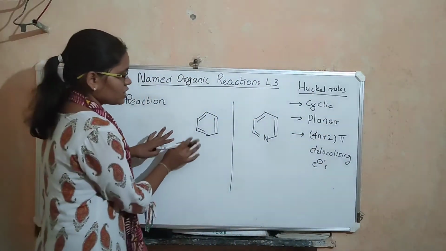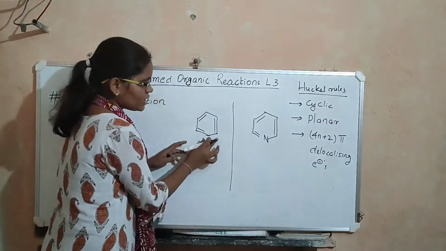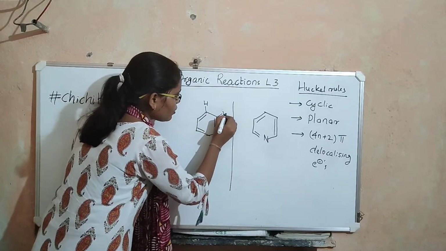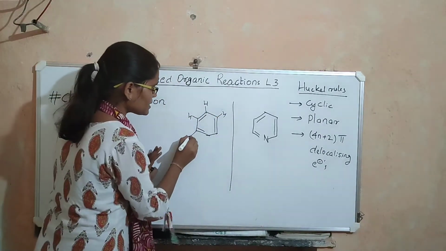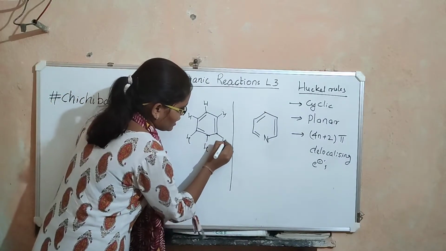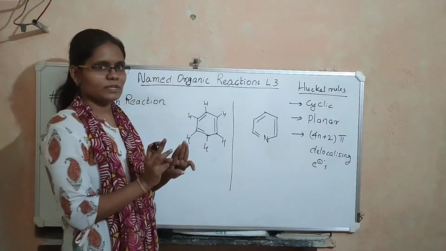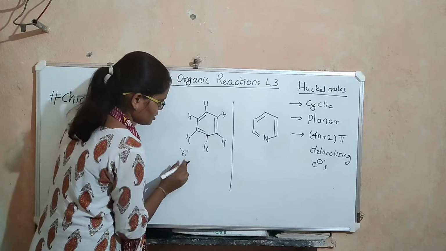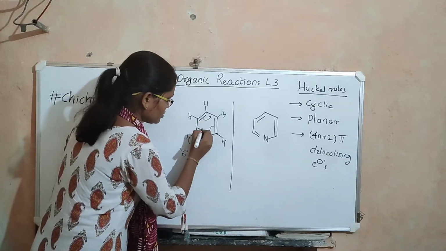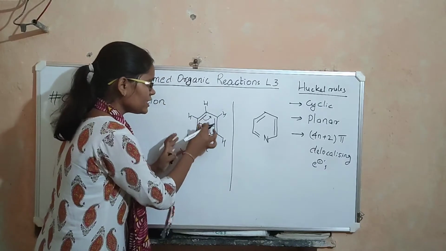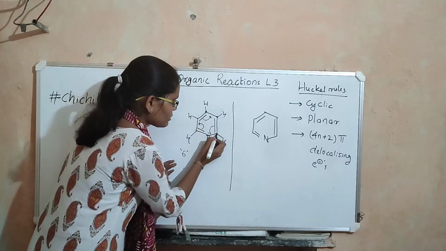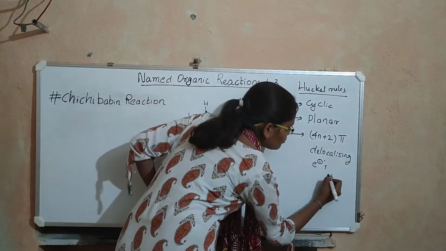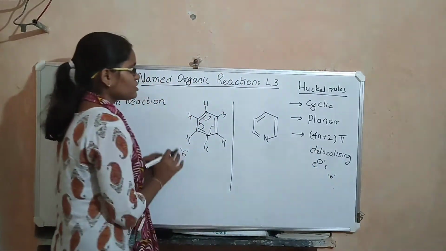Let us see benzene. Benzene is cyclic and all the carbon atoms in benzene are sp2 hybridized. Therefore, these carbons and all the hydrogens lie on the same plane, so the whole molecule is planar. There are 3 pi bonds in benzene and each pi bond has 2 electrons, so there is a total of 6 delocalizing electrons, which continuously keep delocalizing between all the carbon atoms. If you put n equal to 1, the number we get is 6, which is a Huckel number. Therefore, benzene is aromatic.